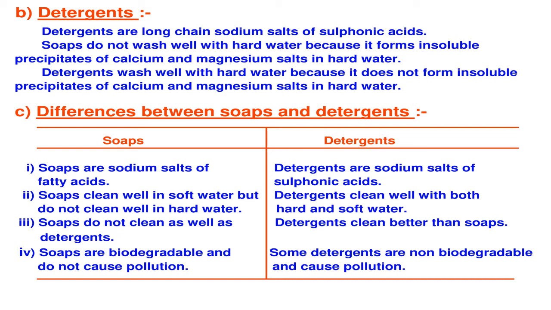But what to do when we have the hard water? We have to use them. Therefore, better you go for the soft water and use of soap. Otherwise, nowadays many different detergents have come in the market. They are called eco-friendly, nature-friendly chemicals, that we will learn in the higher class.